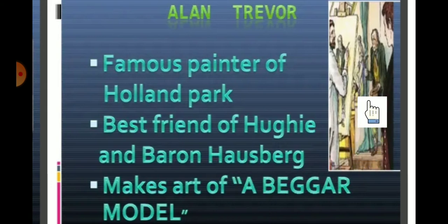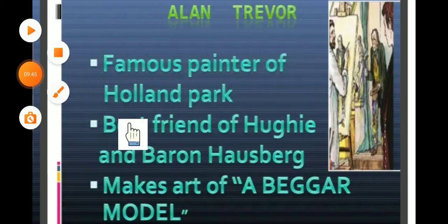The poor person is standing in front of him, and he is making a painting of this poor person on the card sheet, and one person is watching him, and you can see the same picture in the book. So these are all the characters of Alan Trevor. Let's go to another slide.